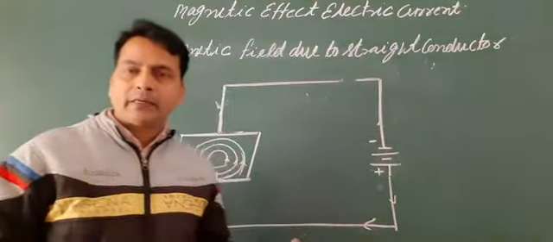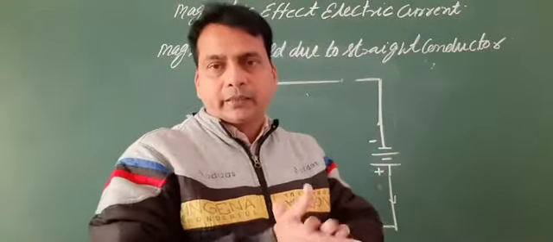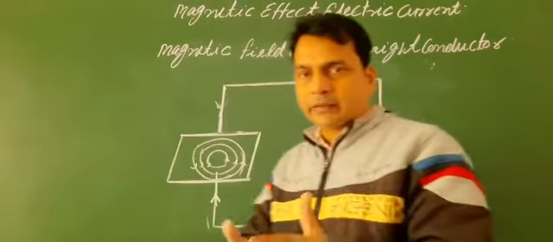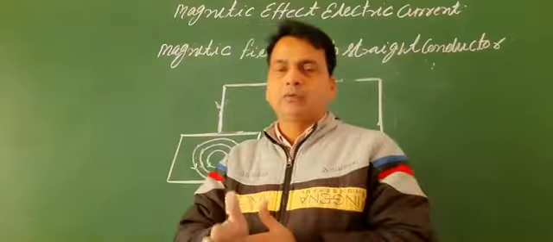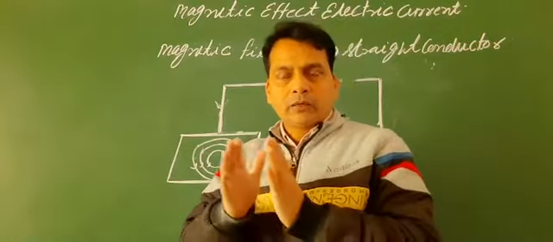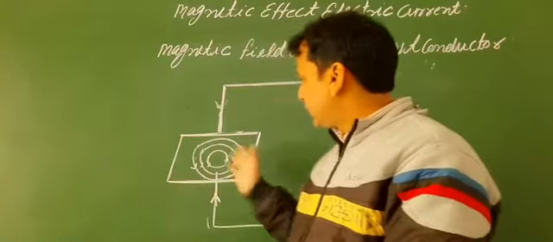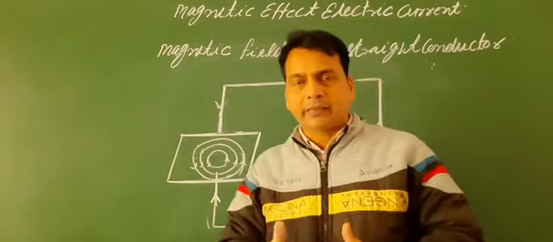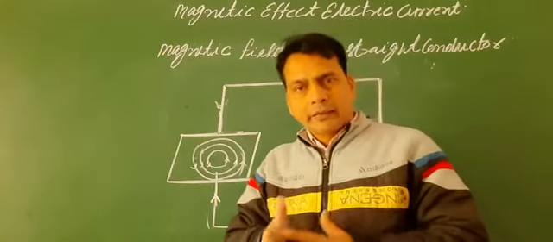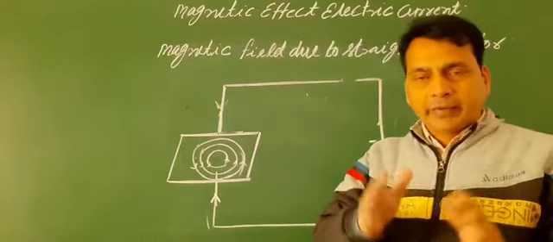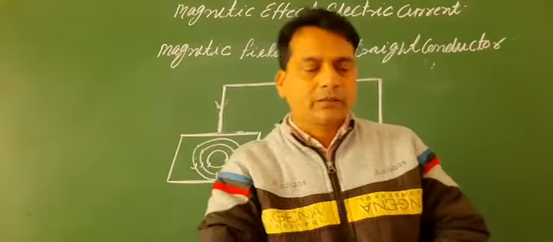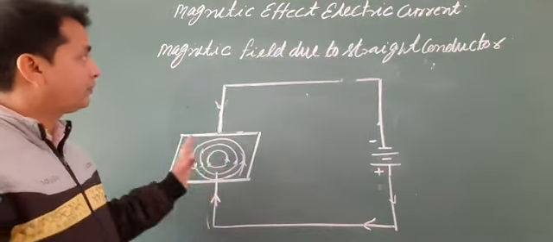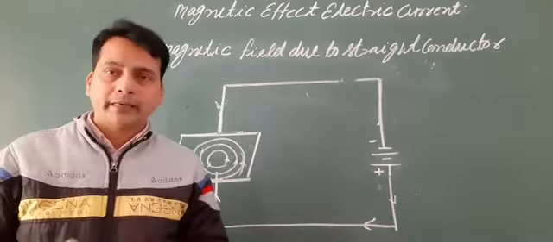So there are two conditions here. In the straight current carrying conductor, if the electric current flows in the downward direction, then according to the right hand thumb rule, the direction of the field lines will be clockwise. And if the direction of the electric current is upward, then the direction of the magnetic field lines will be anti-clockwise. Okay, so it is clear, the magnetic field due to a straight current carrying conductor.